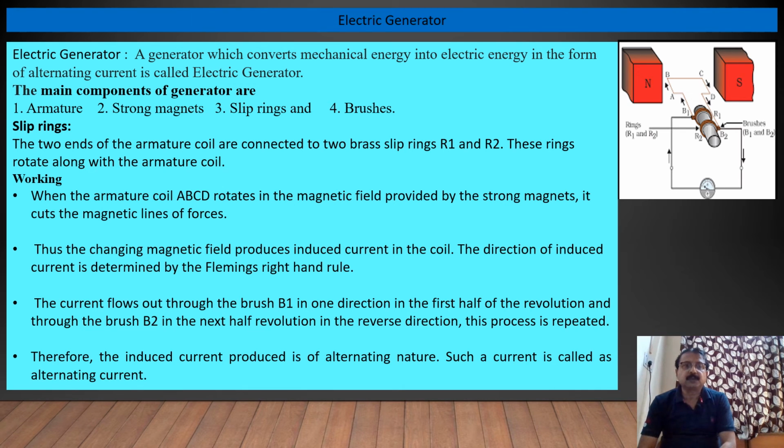The current flows out through brush B1 in one direction in the first half of the revolution, and through brush B2 in the next half revolution in the reverse direction. This process is repeated, and therefore the induced current produced is of alternating nature. Such a current is called alternating current.